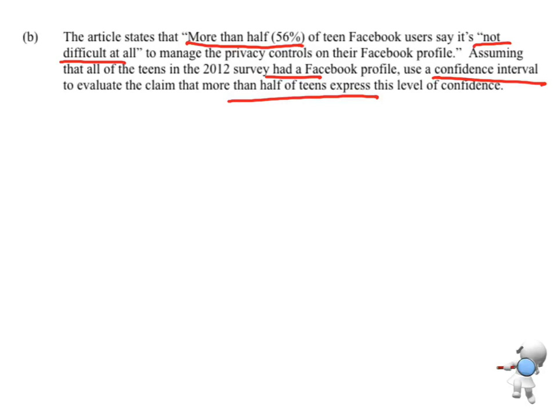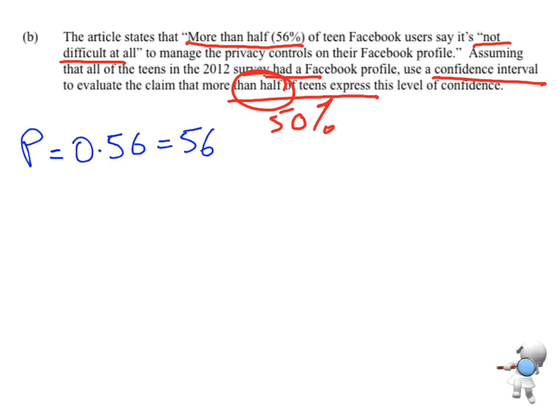Okay, so we have got a proportion. We're not trying to compare, we're just trying to find out a range. We just want to compare that to half, and we know half means 50%. So I'm not comparing 2006 with 2012. I'm not comparing two surveys. I'm not comparing two groups within one survey. I'm just looking at a single statistic. So the proportion that I'm interested in is that 56% or 0.56, and I need to create a confidence interval for that.